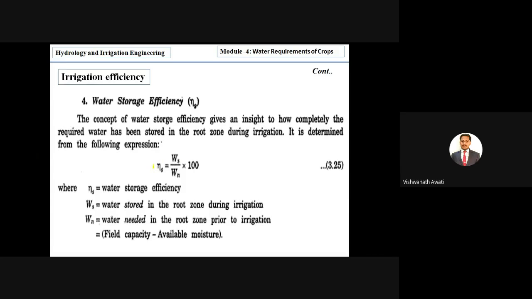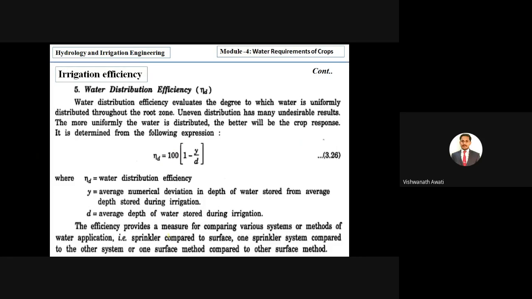The expression is eta s equal to Ws by Wn into 100. Here eta s is water storage efficiency, Ws is water stored in the root zone during the irrigation, and Wn is water needed in the root zone prior to irrigation. It is field capacity minus available moisture. Correct? Okay.